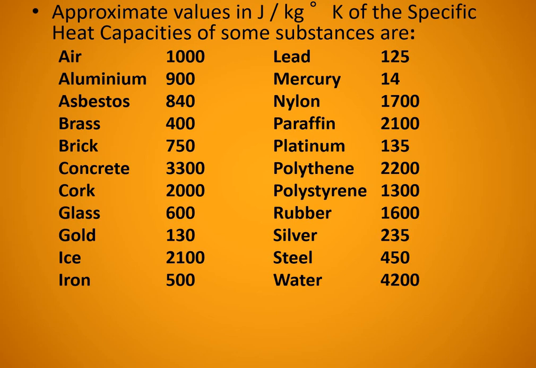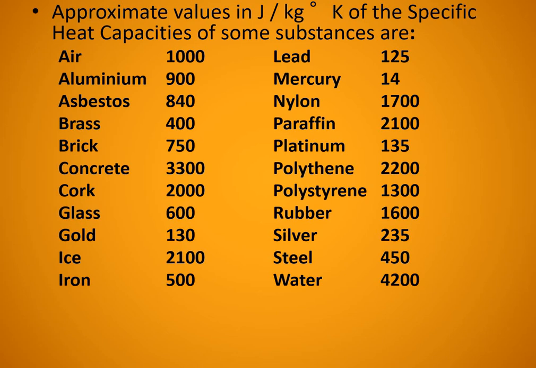So what is the significance of this specific heat capacity? It shows that we have to give more heat energy to water than mercury if both are at the same temperature and the final temperature of both materials is to be the same. Then we have to provide more heat energy to water in comparison with mercury. Is it clear?